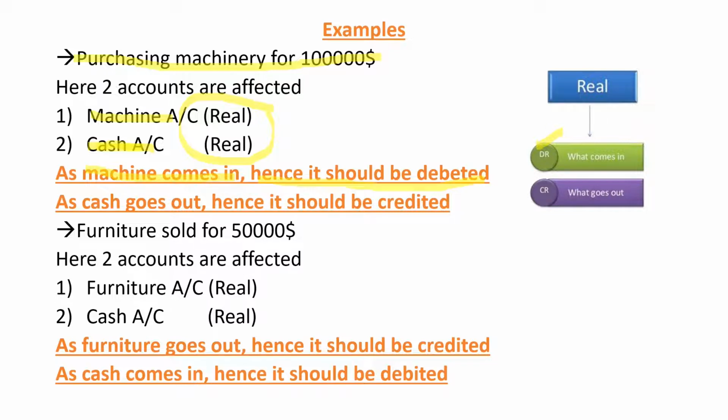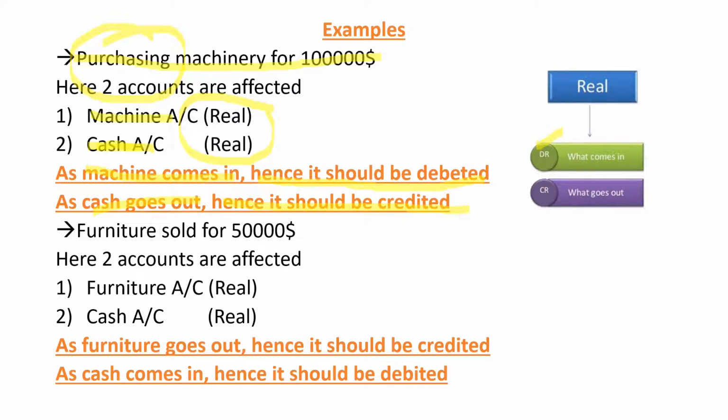So when something comes in, something must go out, because in traditional approach we said the debit is opposite of credit. The credit is opposite of the debit. Hence, for purchasing the machinery, we have to pay some money to the person whom we purchased from. When the cash goes out, hence it should be credited. I think it is very much simple.